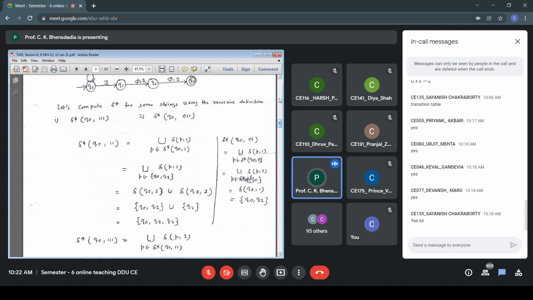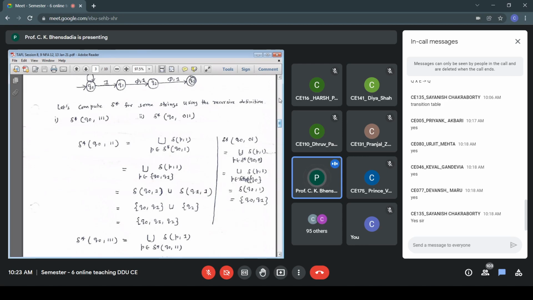As per the definition, it is the union over P belonging to delta star of the entire string except the last symbol, so it is 11, and then the last symbol is taken care of in delta, because delta deals with a single input symbol. So that is delta(P, 1). From Q0 after processing 11, I get a set of states, and from every element of that set, compute which states I can visit on 1. So I split my input 111 as 11 and then 1.